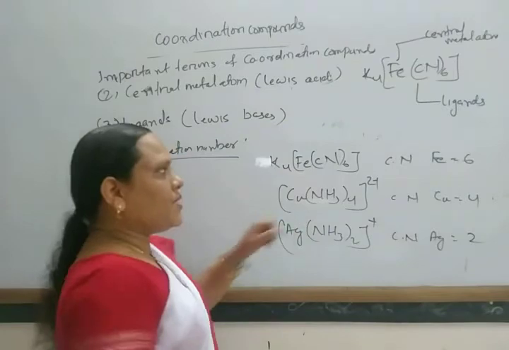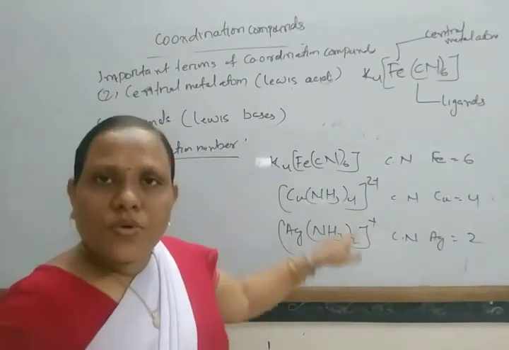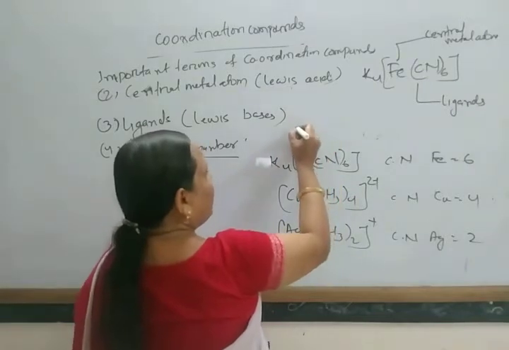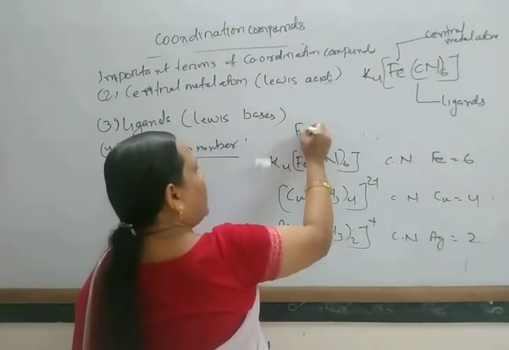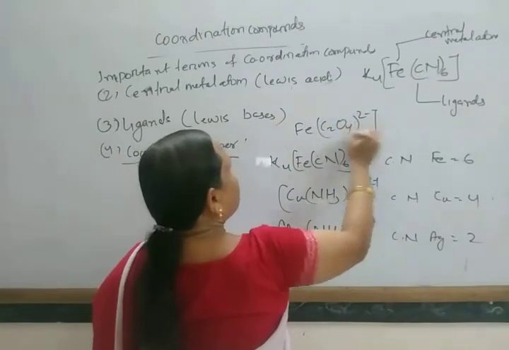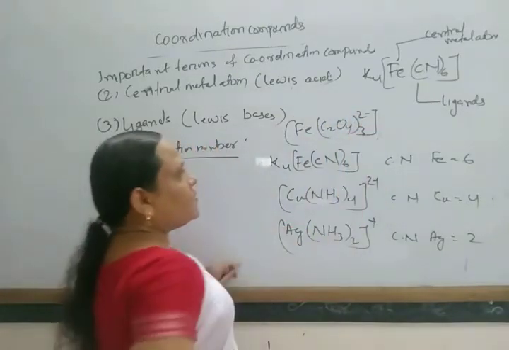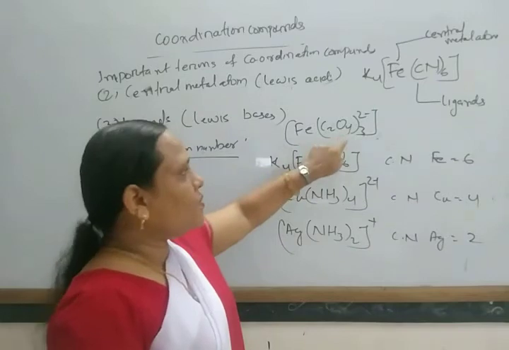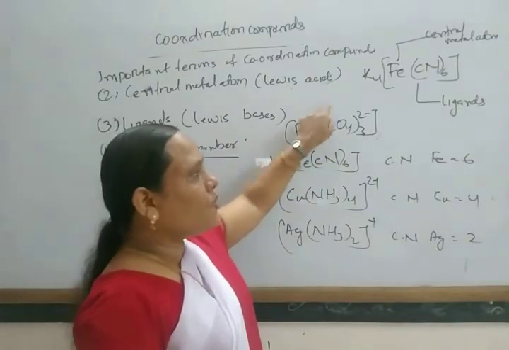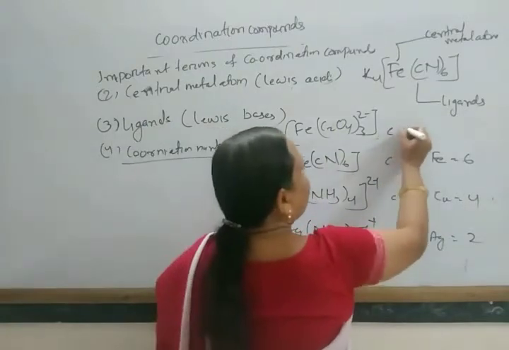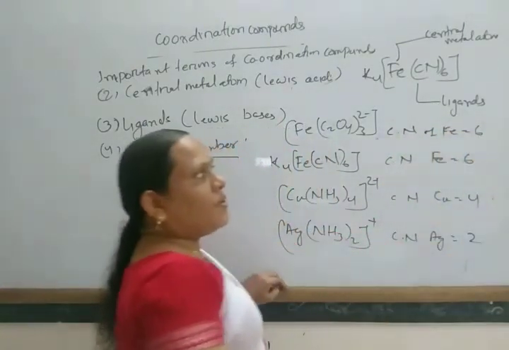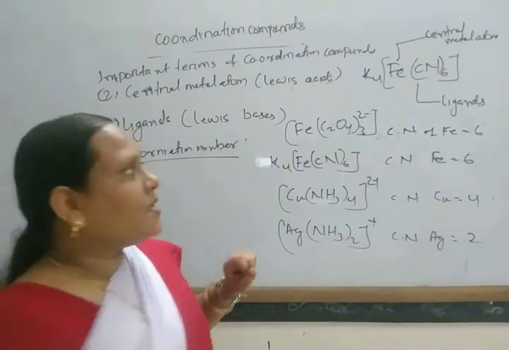So it depends on how many coordinate bonds are formed when monodentate ligands are present. If a bidentate ligand is present, like in [Fe(C2O4)3]3-, as this is a bidentate ligand it can coordinate with the metal atom on two sides, so 2 into 3. Here also the coordination number of iron is 6. That is known as the coordination number.